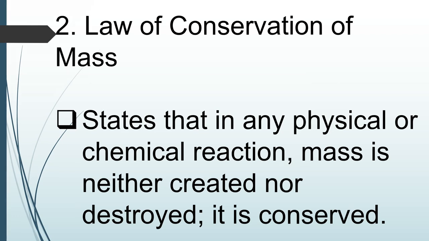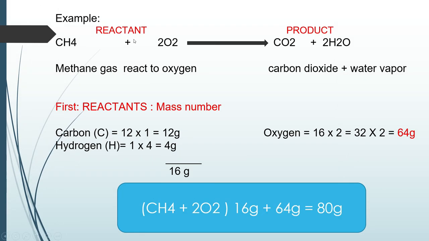So magbigay po tayo ng example. Dito po, meron tayong reactant which is in the left side at dun sa kanan naman po, ito yung product. Ang ating reactant ay ang methane gas react to oxygen. Very reactive po kasi mga kabuhay ang oxygen. At ang pinaka-product po natin is carbon dioxide at dalawang water vapor. Kunin po natin ang mass ng reactant.